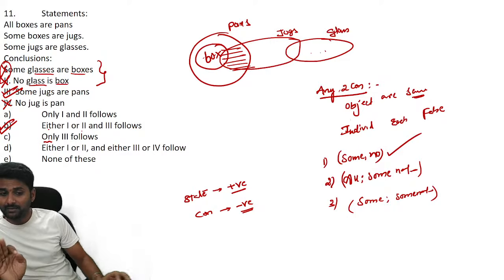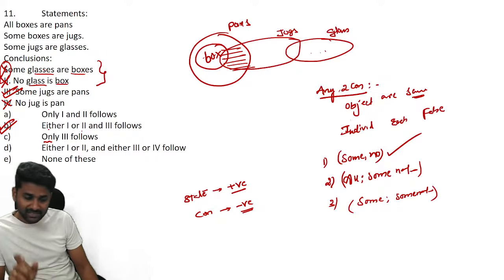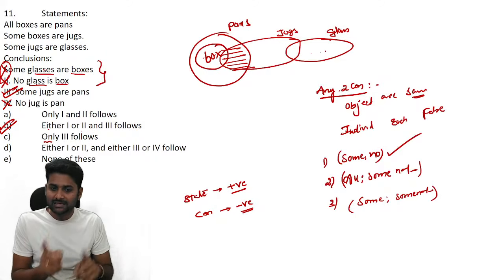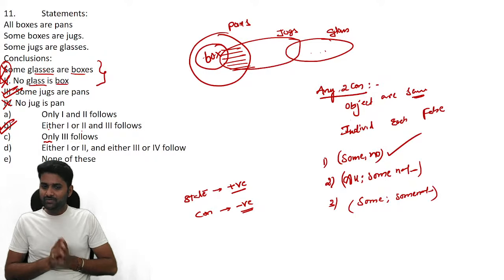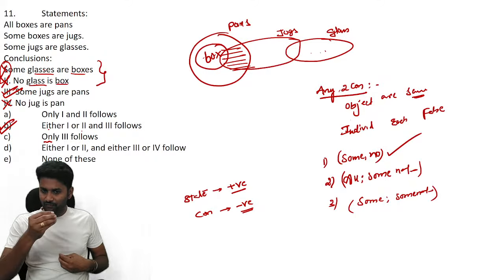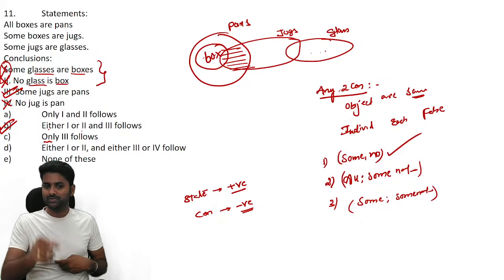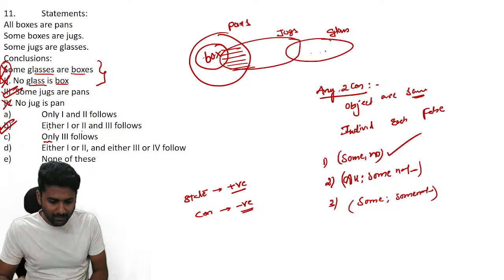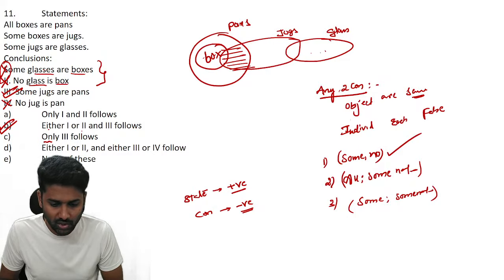And before that, remember both conclusions' objects must be the same. It means glass and boxes, that is, the objects must be the same. Individually, you should verify first. If one is right and the other one is wrong, you cannot go with the either-or option. Both conclusions must be false. By combining them together, if they satisfy any one of the complementary pairs, then you can choose either-or.